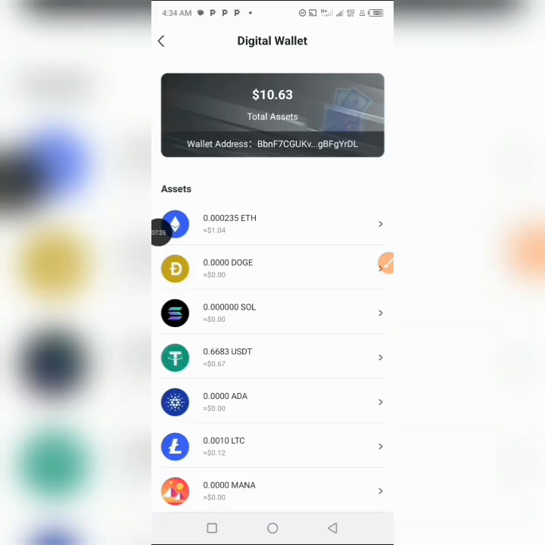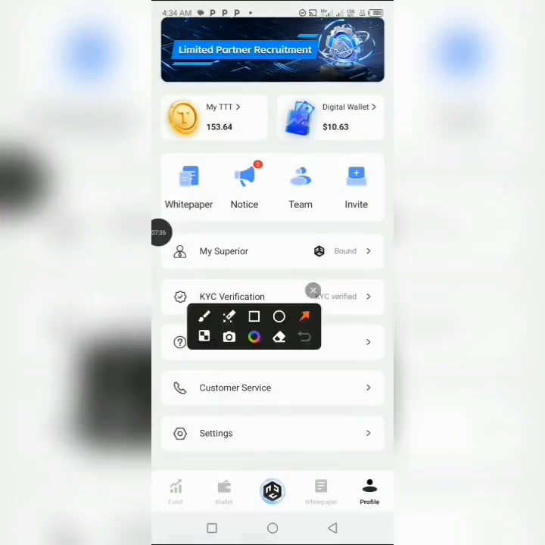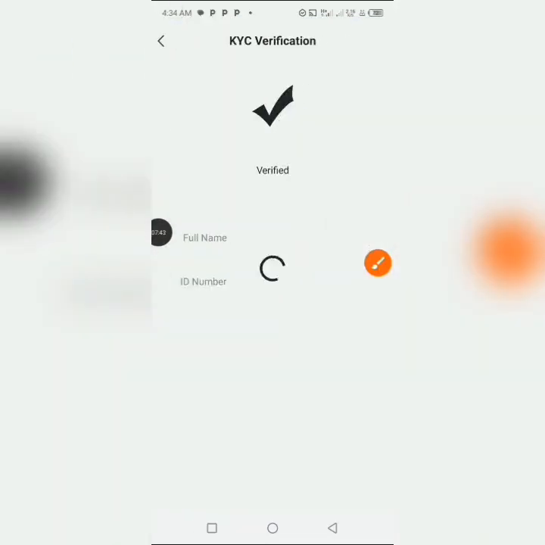So guys, don't forget to ensure that you do your KYC before you can access every feature in this app. Okay, don't forget to ensure you do your KYC. So if you want to do your KYC, you just have to click on here. When you click on there, you go over and submit your necessary requirements. What is mostly needed is your details, your NIN details.